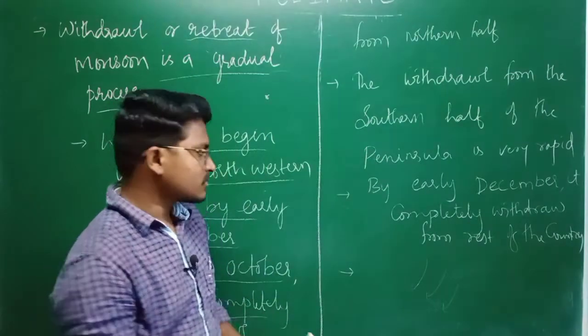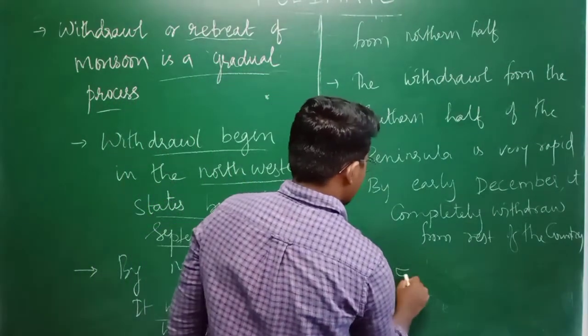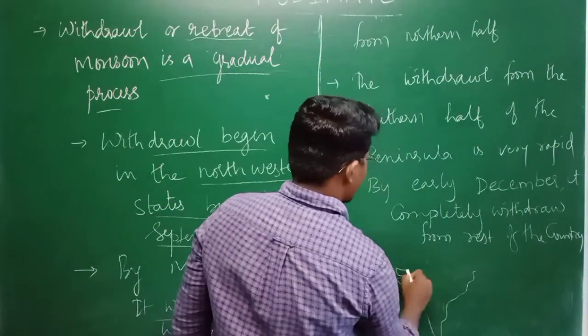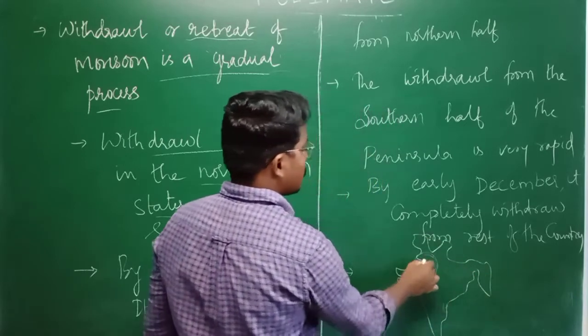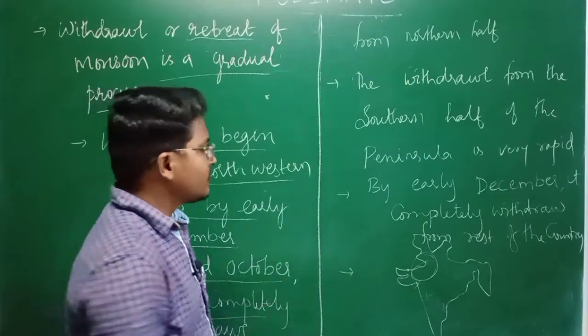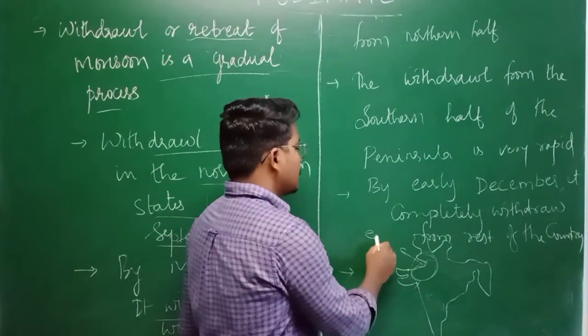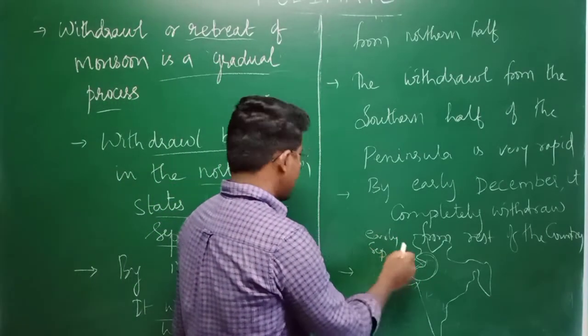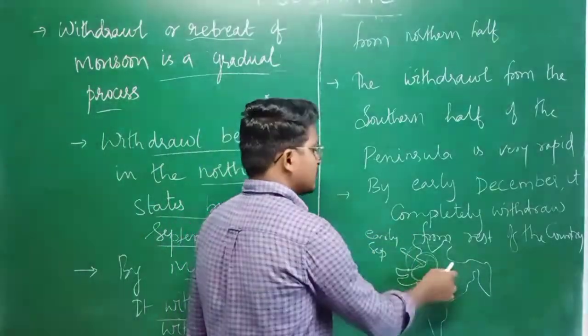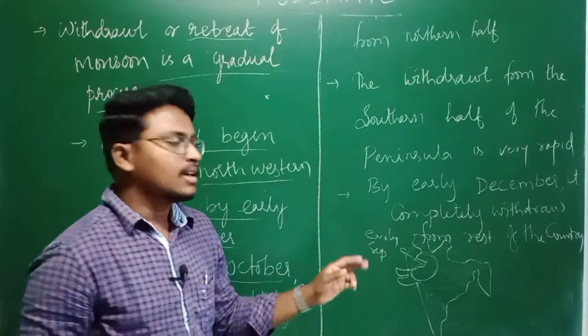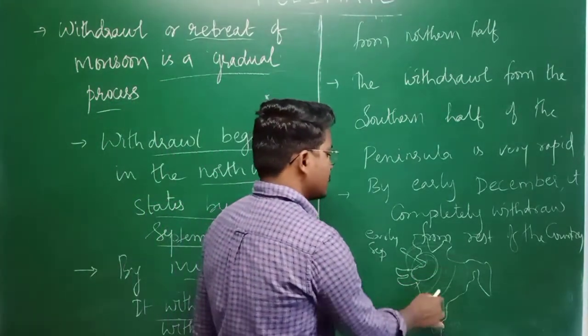That means in this Indian subcontinent, the withdrawal process begins from the northwestern part of India in early September, and by mid-October it has completely withdrawn from the northern part, and it slowly starts coming back in this direction.